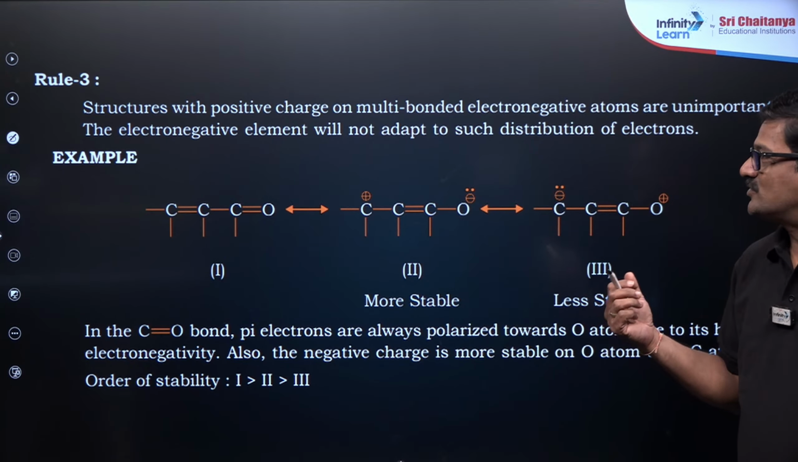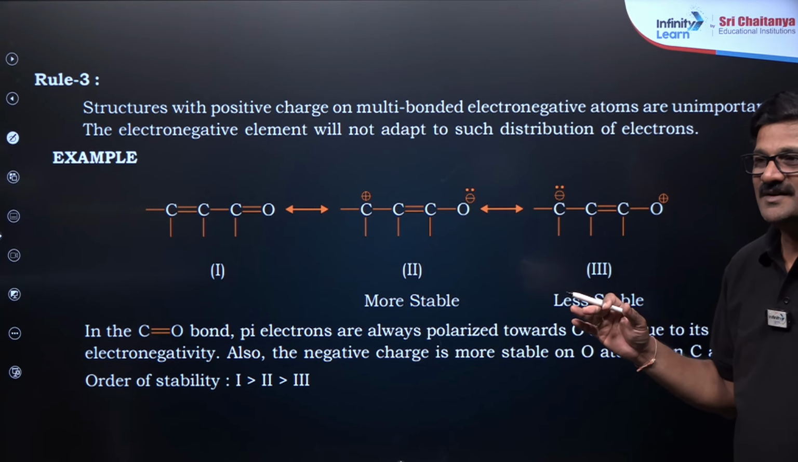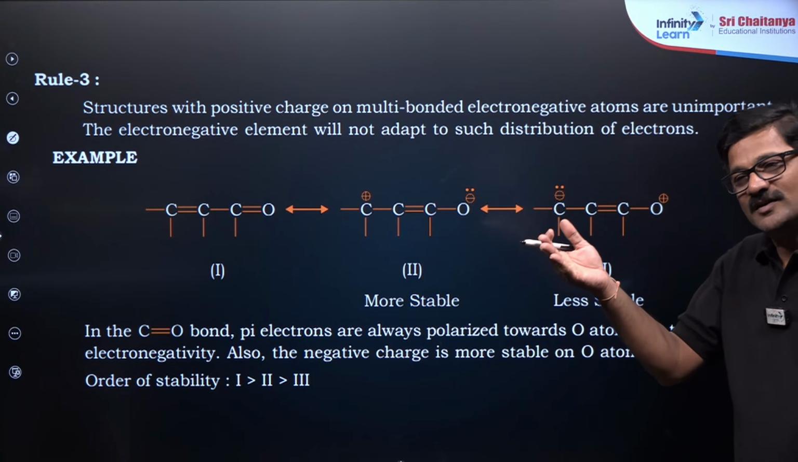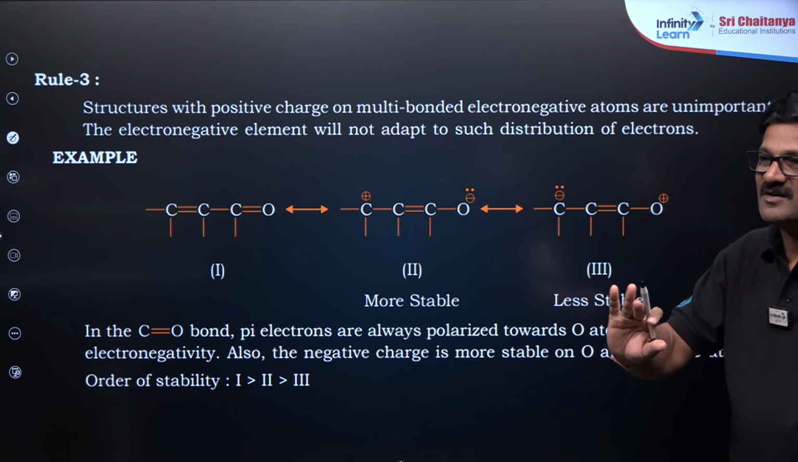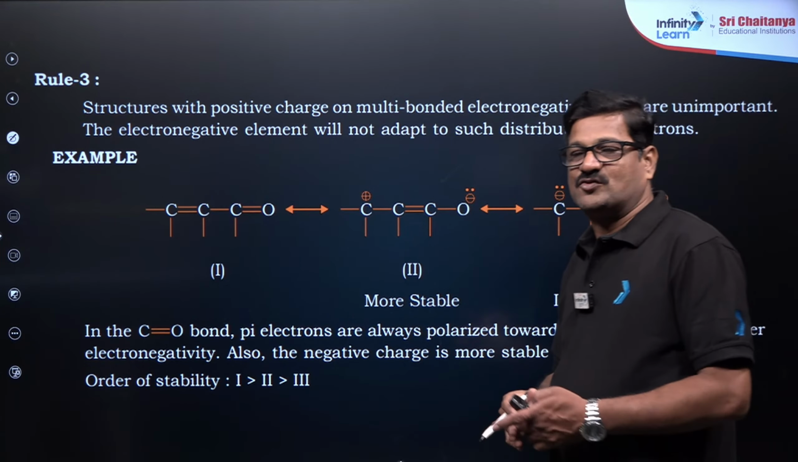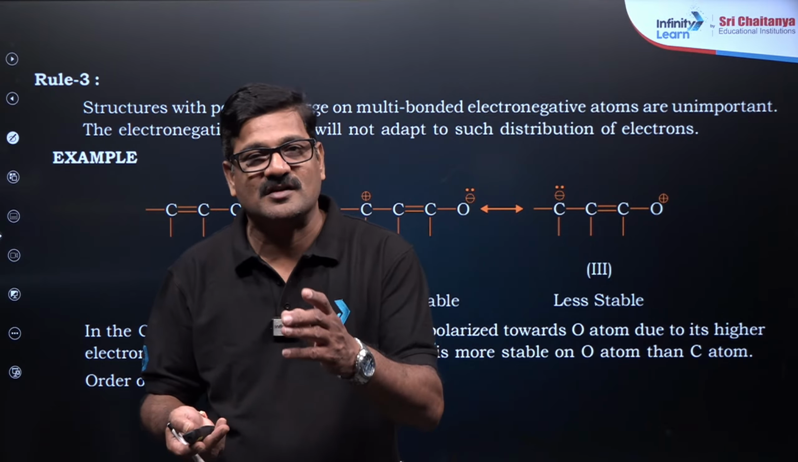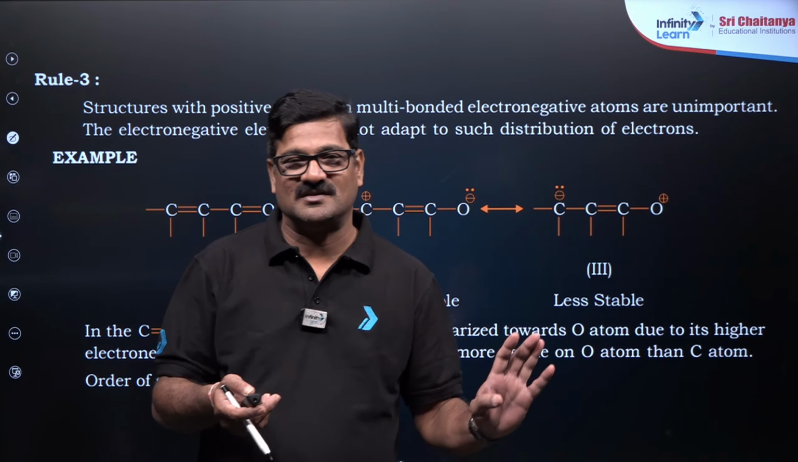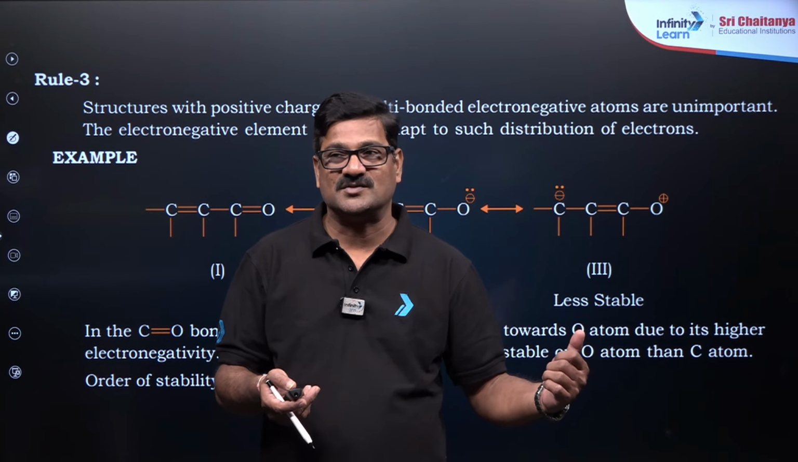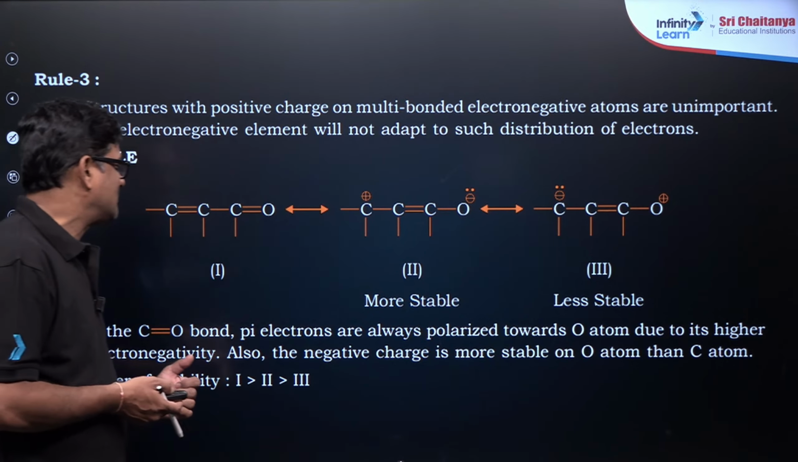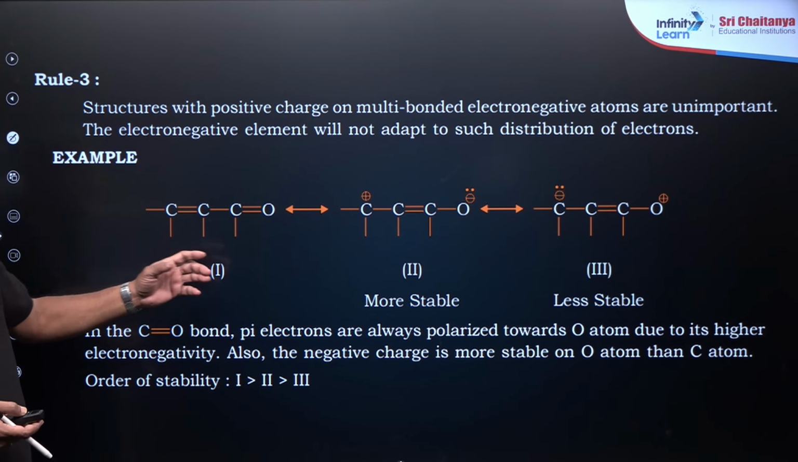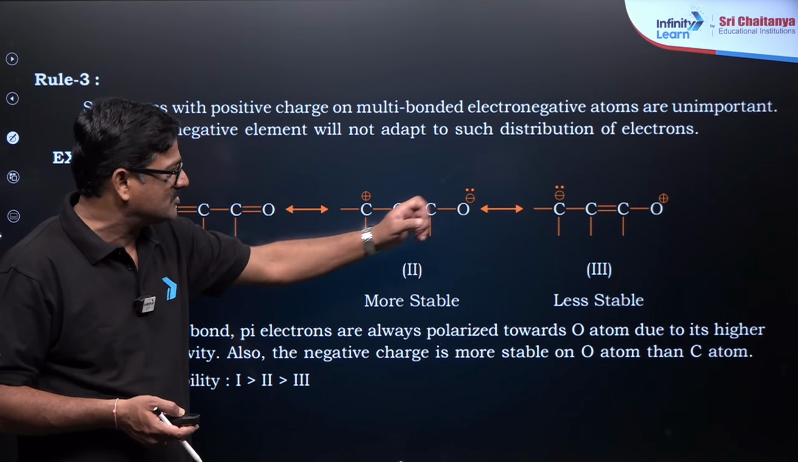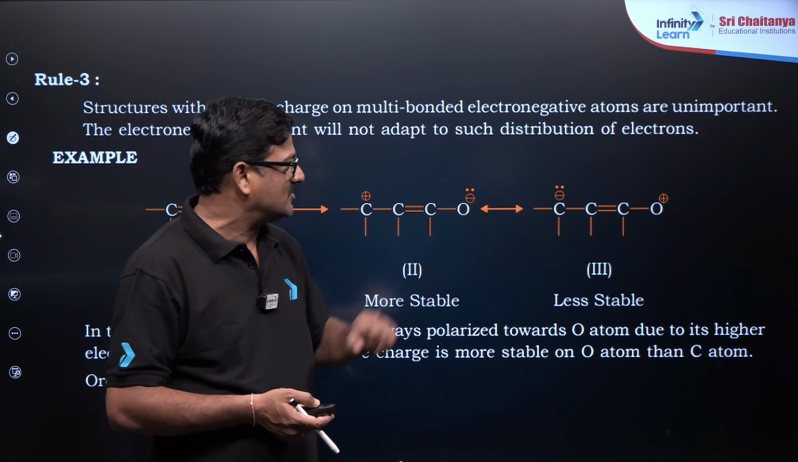And rule 3: a structure with a positive charge on a more electronegative atom and vice versa is not accepted. A structure with a negative charge on a more electronegative atom, or a positive charge on a more electropositive atom, is more stable. An example is where oxygen carries negative charge versus carbon carries negative charge.